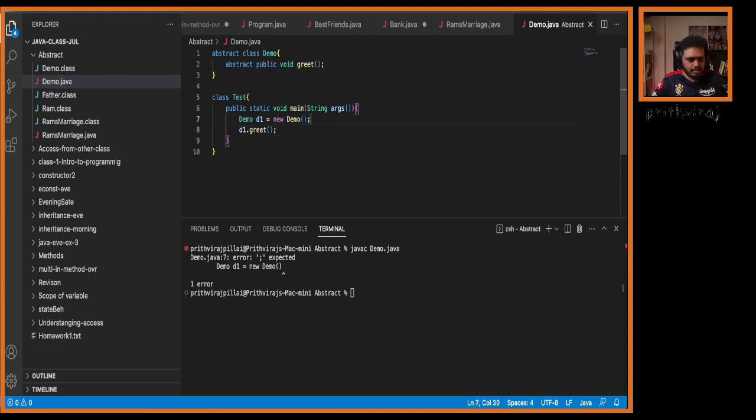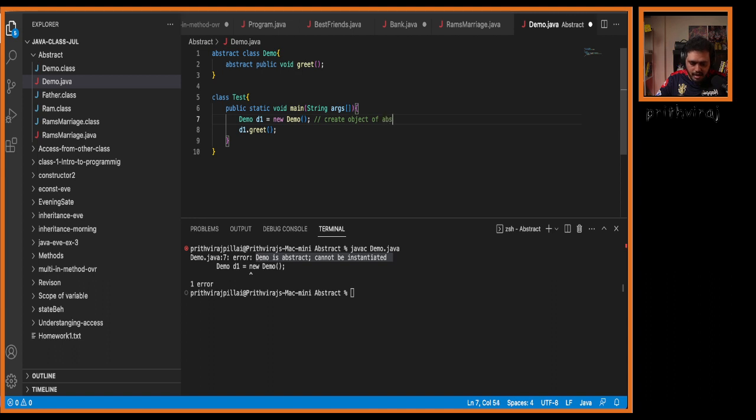Sorry, stupid errors. Okay. What is happening here? Demo d1, I am trying to create an object. What is the error message we are getting here? Demo is abstract, cannot be instantiated. What do you mean by cannot be instantiated? That means here we cannot create what? Cannot create object of what class?